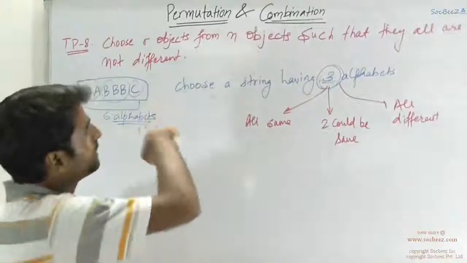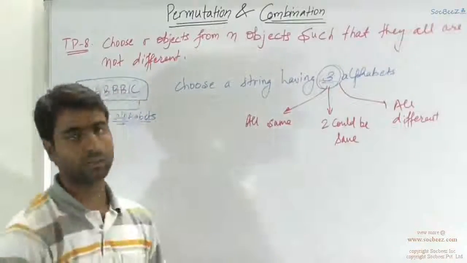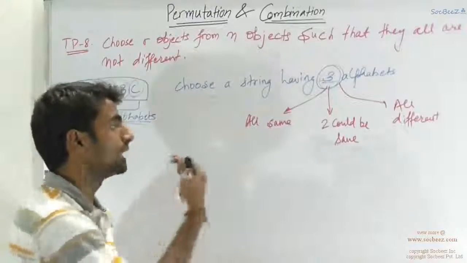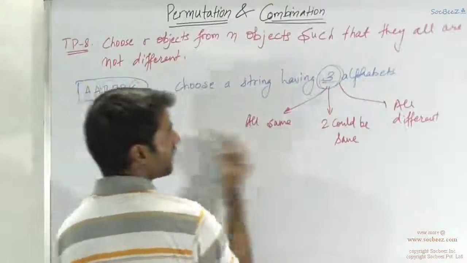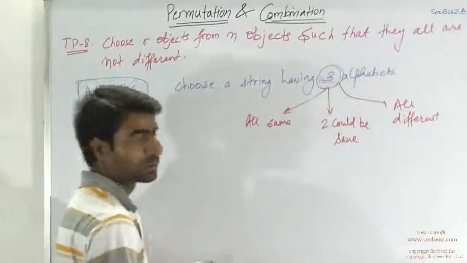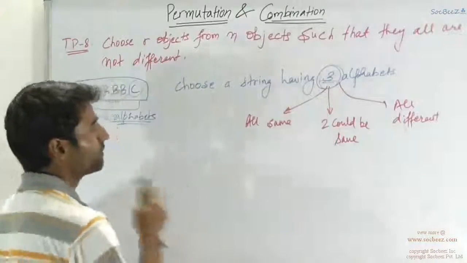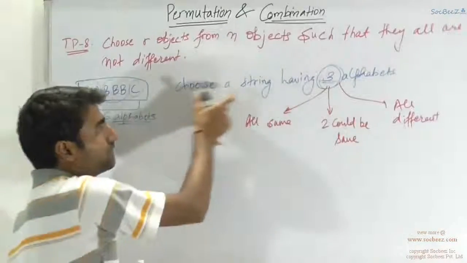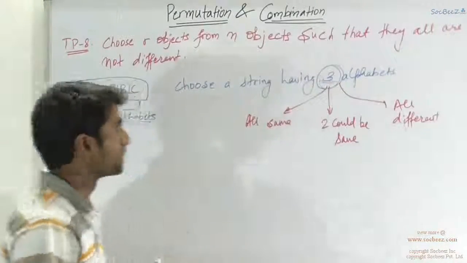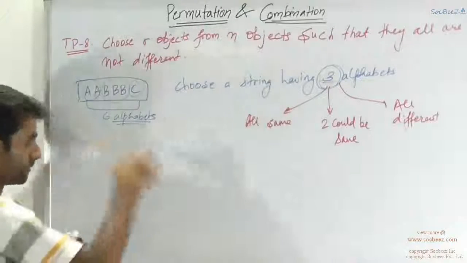So we'll evaluate all the 3 possibilities separately, and then we will add them, because these are the only separate possibilities. It can't be that all are same and still 2 are same, because they are excluding properties. Okay, so we'll add all these cases to find the total number of possible ways of choosing a string having 3 alphabets. So we'll begin with the first case.